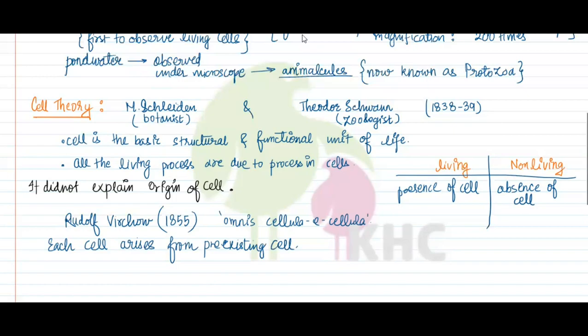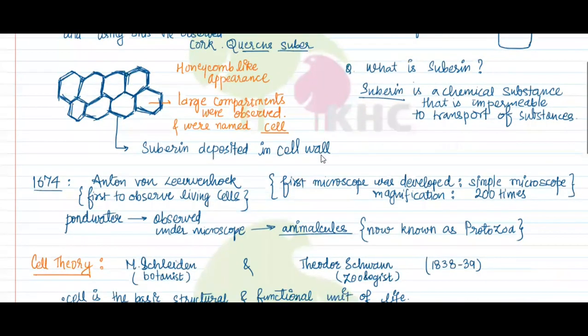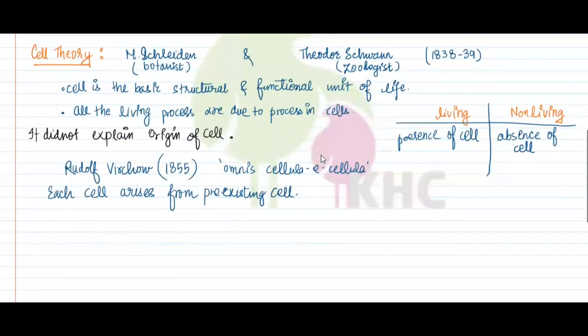Now, because of the cell theory, we can say that cell is the building block of life. It is what makes up a living organism. So cell theory now has 3 points.